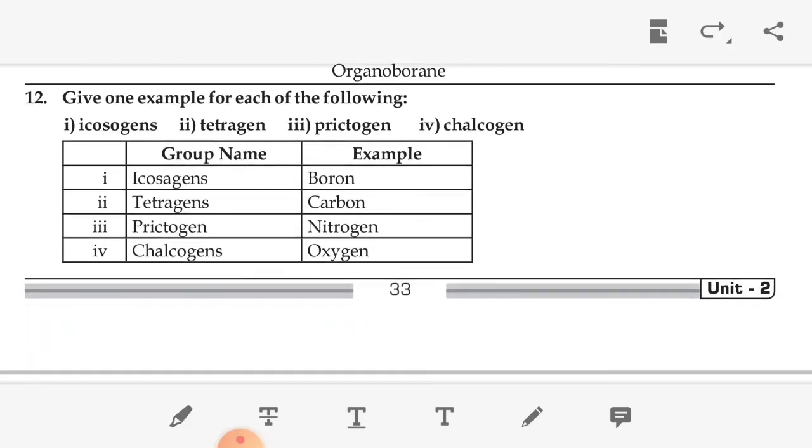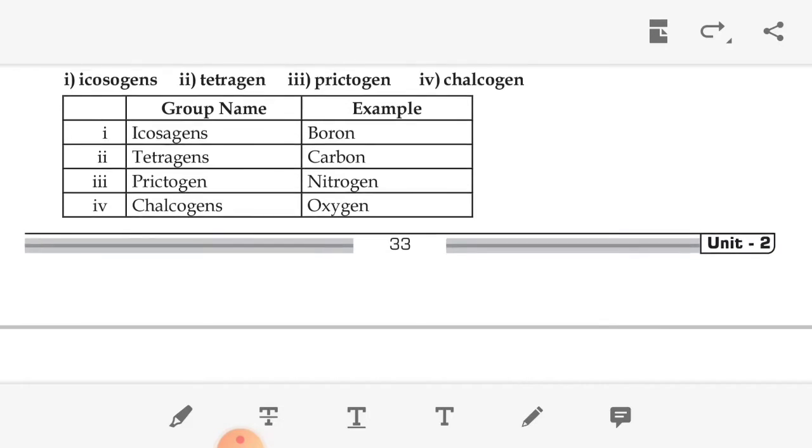The next one: give one example for each of the following group names. Icosagen, example boron; tetragen, example carbon; pnictogen, example nitrogen; chalcogen, example oxygen.